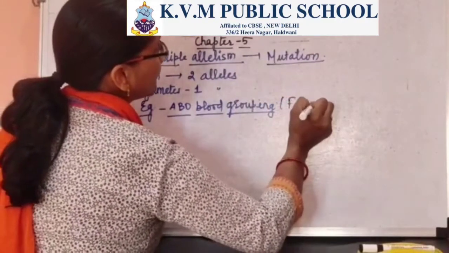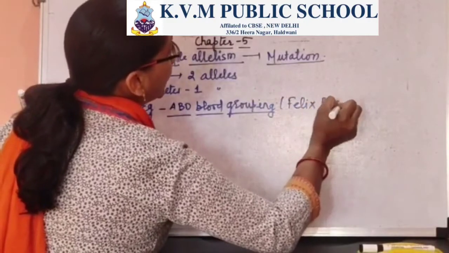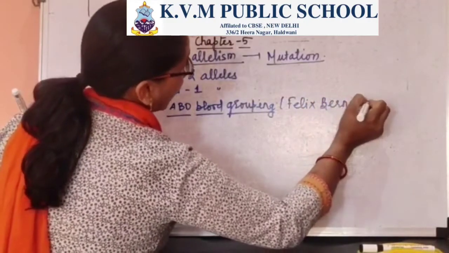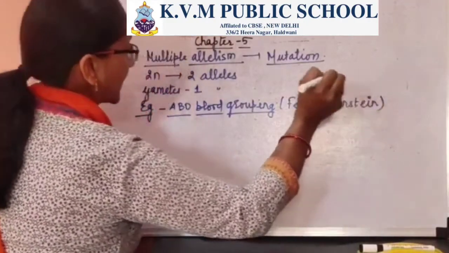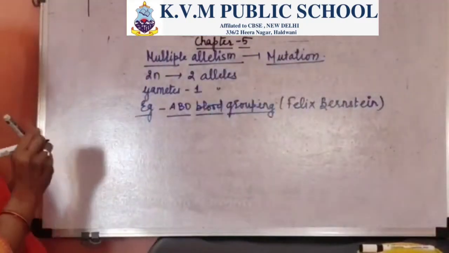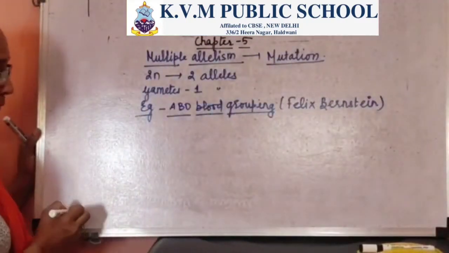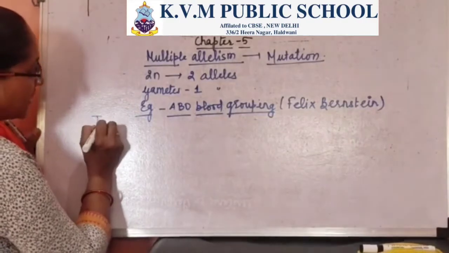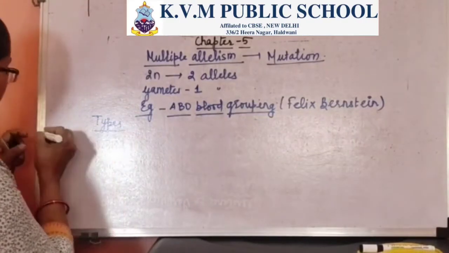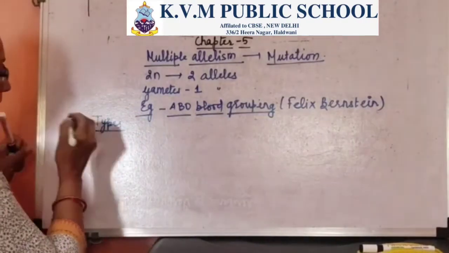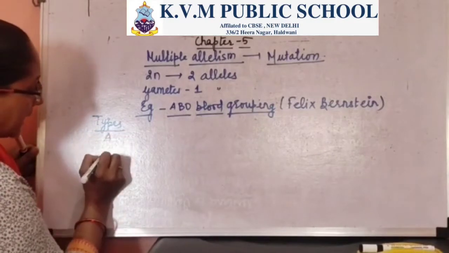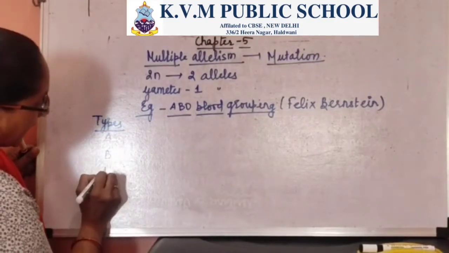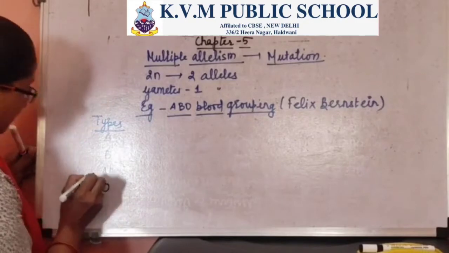So the person was Felix Bernstein and the system was proposed by Karl Landsteiner. The various types of blood group are basically four: A, B, AB and O.